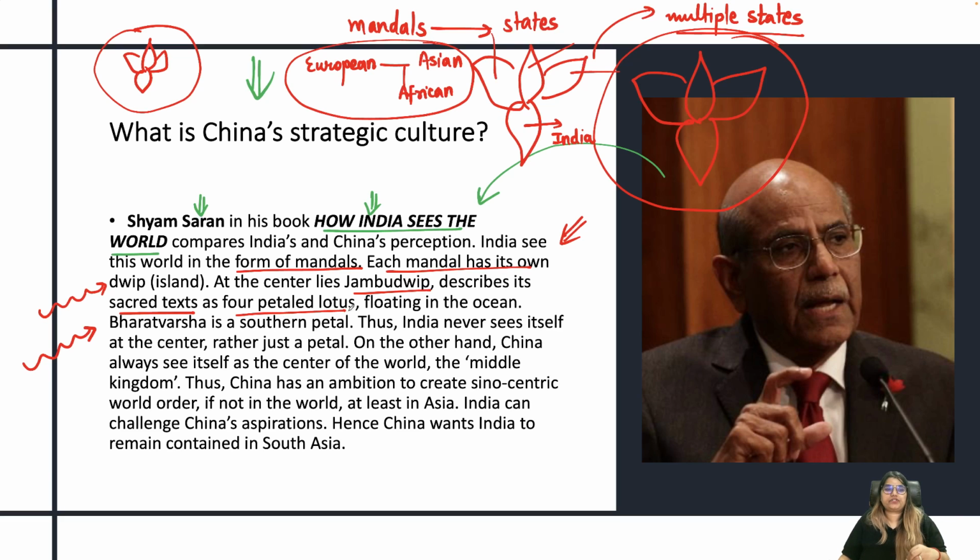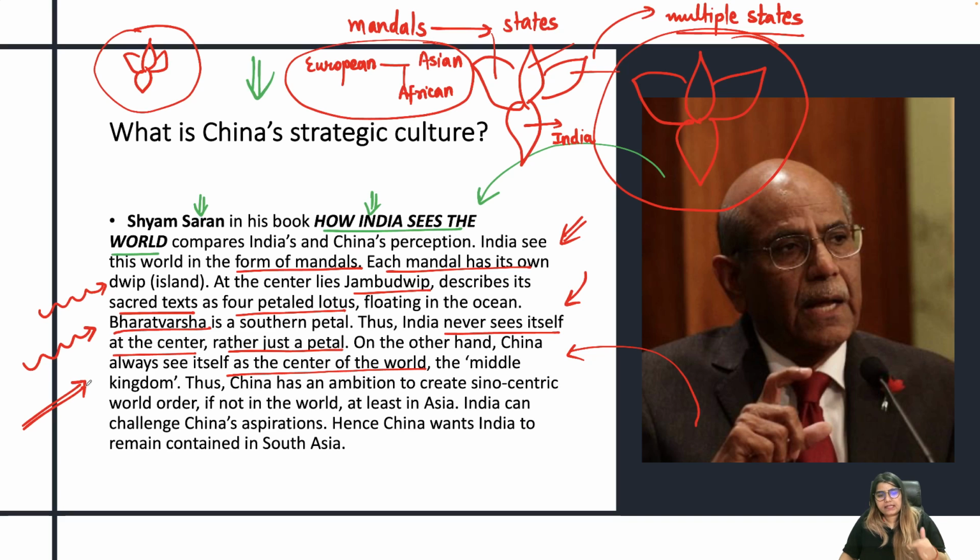But Bharatvarsh, that is India, is one of the southern petals. Thus, India never sees itself at the center, rather just as a petal, which reflects the multipolar nature of the world, right? On the other hand, he says, China always sees itself as the center of the world. That means China suffers from middle kingdom complex. China wants to be at the center of this world, at the top of the world, to dominate others. So such is the saying in this book, How India Sees the World.